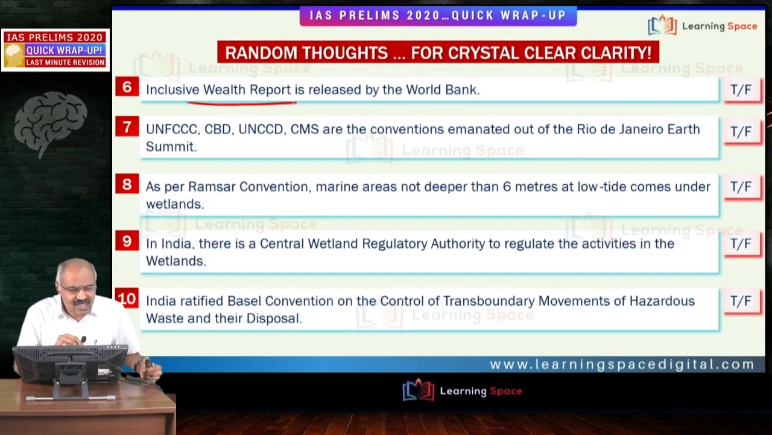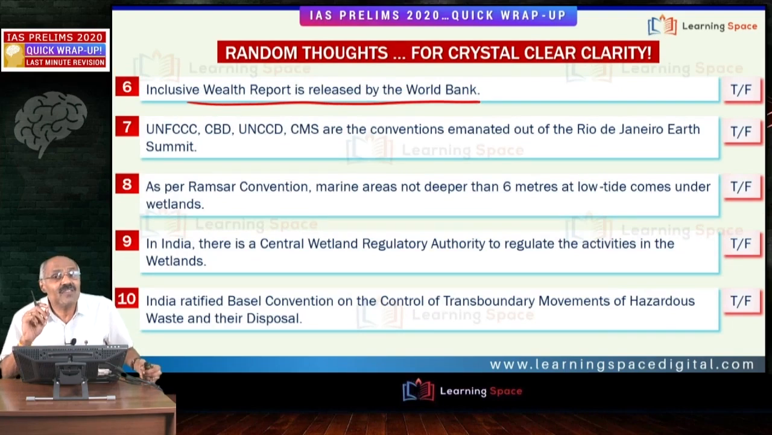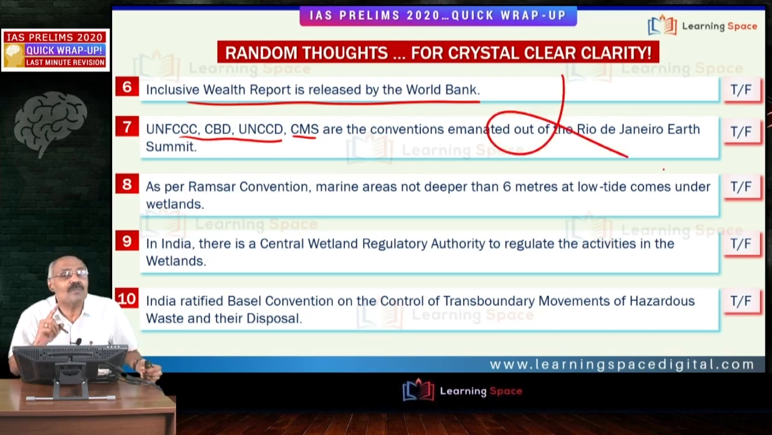Then inclusive wealth report. This is not released by World Bank. UN Environment releases the inclusive wealth report. Then UNFCCC, CBD, UNCCD, then CMS. These are the conventions emanated out of the Rio de Janeiro Earth Summit. Absolutely wrong. Out of the Rio de Janeiro Earth Summit of 1992, 3 internationally acclaimed conventions emanated. What are these 3 conventions?